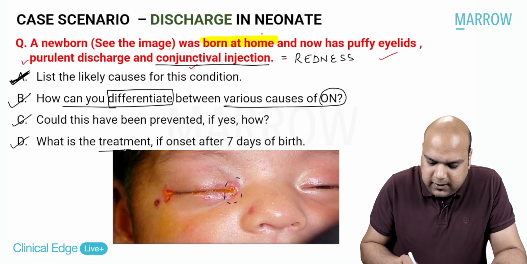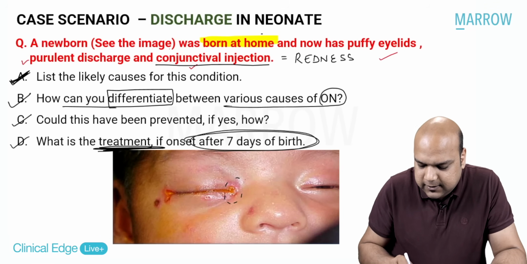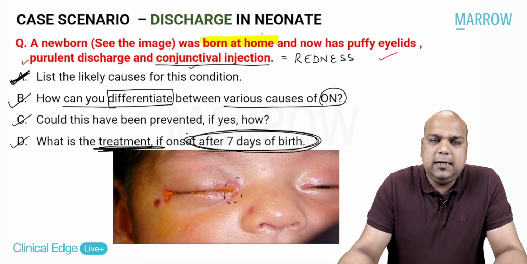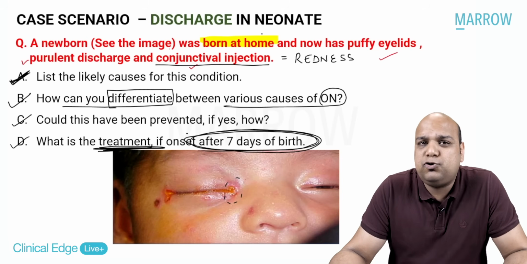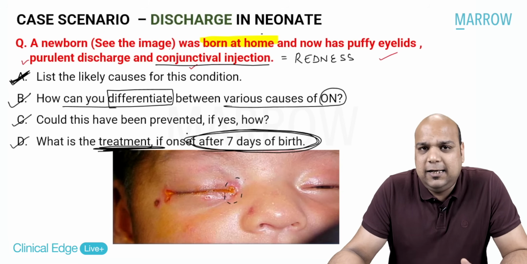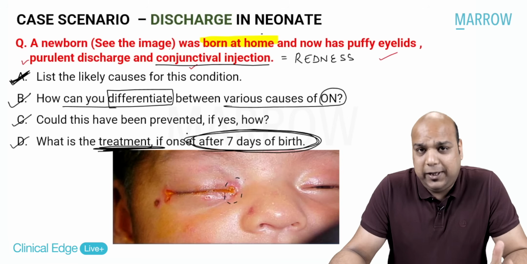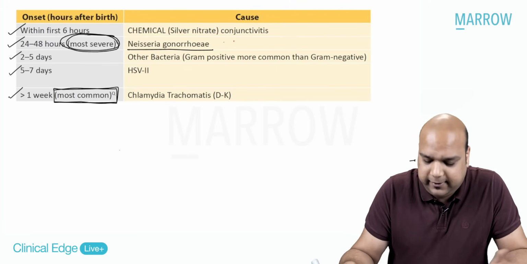question number D. What is the treatment if onset is after 7 days of birth? So basically they are saying that, let's say a child of 10 days came to you and he has onset. So you're presuming the most common cause, chlamydia trachomatis, because the onset is after 7 days, presentation is at 10 days. So they're asking you how to treat it. Very important to treat, most common. So how do we treat chlamydia trachomatis? Yes.